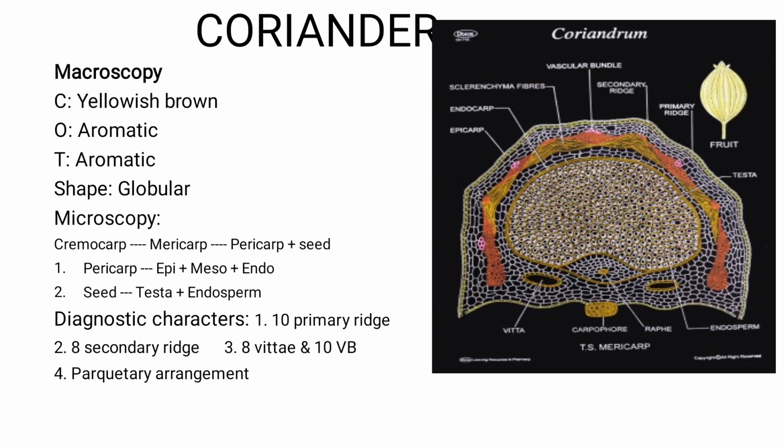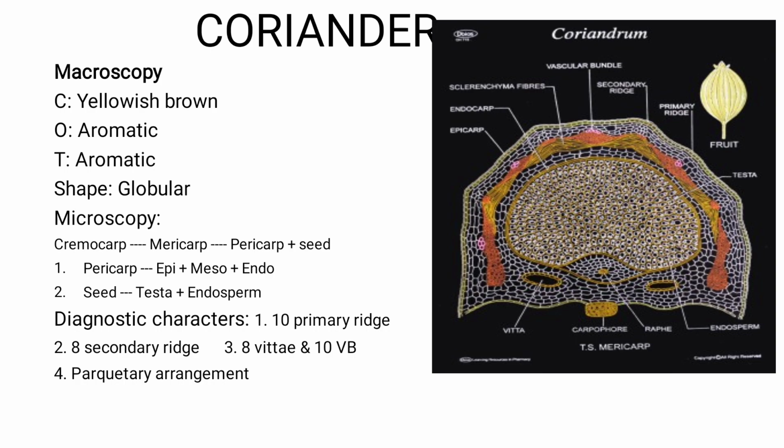So if I want to identify coriander using a transverse section under the microscope, it shows more than 5 primary ridges, because fennel shows 5 primary ridges, whereas coriander shows around 10 primary ridges. Similarly, it shows more than 6 secondary ridges, which means it shows more secondary ridges than fennel. And it has a parquetry arrangement in its endocarpic layer.